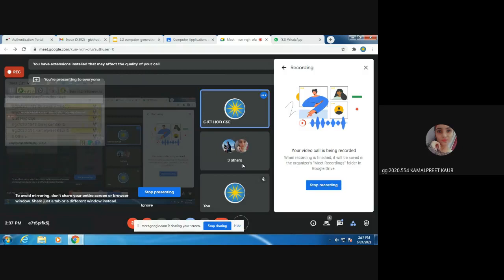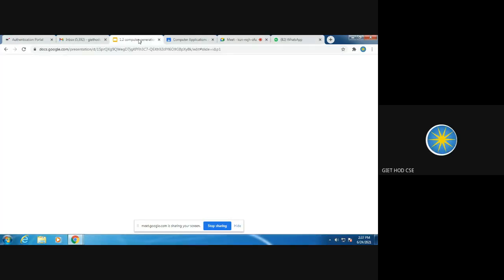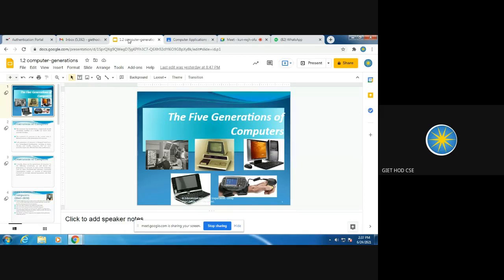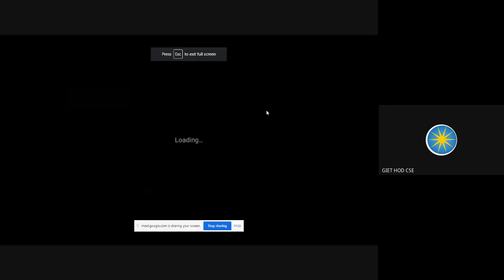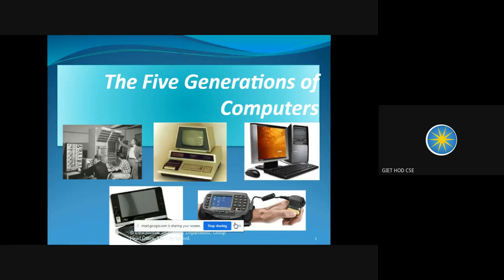Yes, ma'am. Okay. So, in today's lecture, we will be discussing generations of computer. In the previous lecture, we discussed the basics of computer, the characteristics of computer, and then types of computer. And today we will be discussing various generations of computer.